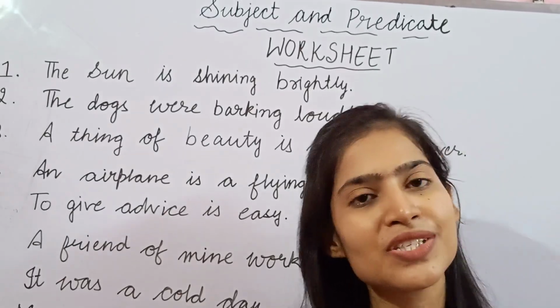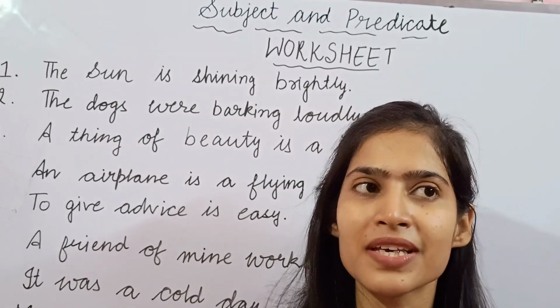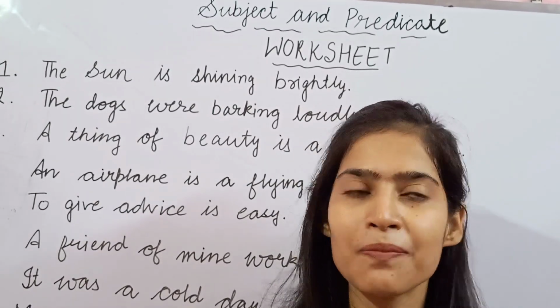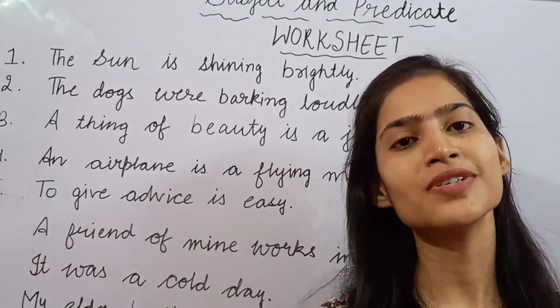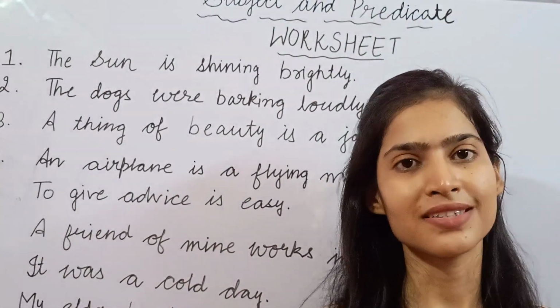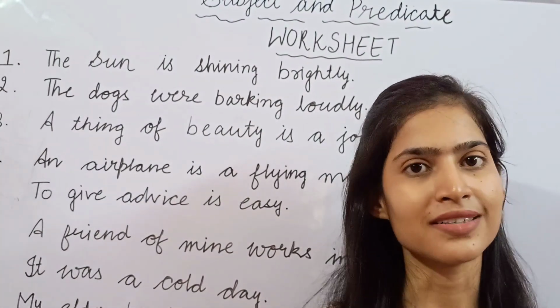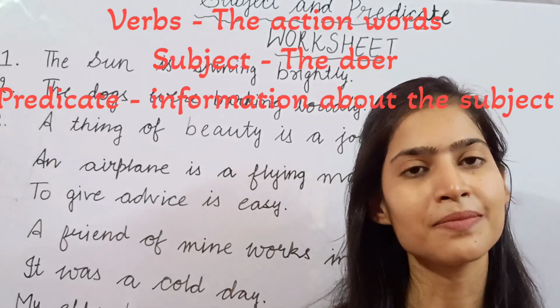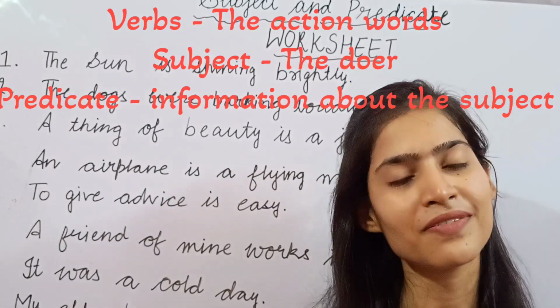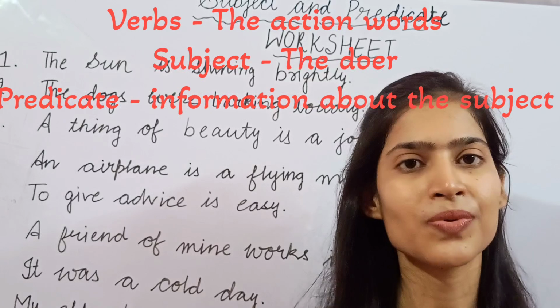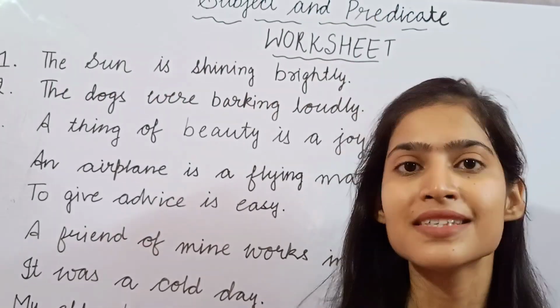So in this class let's do a quick revision on the same topic, subject and predicate, with the help of these sentences. Before starting, let's revise what we learned in the previous class. We learned verbs, subject and predicate in the previous class. So let's revise it once and then we will do these sentences.